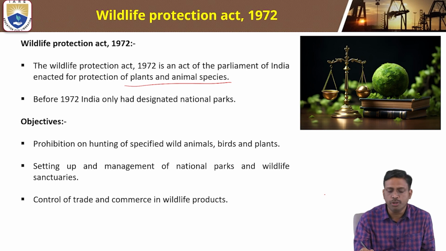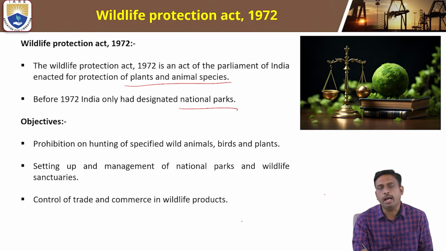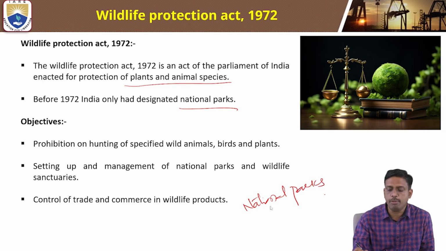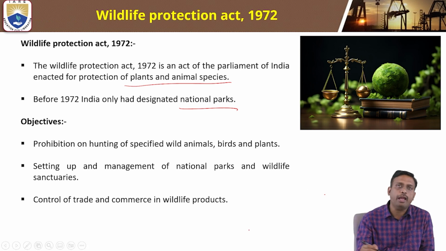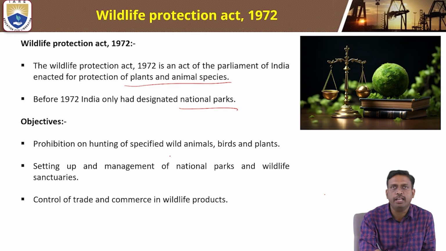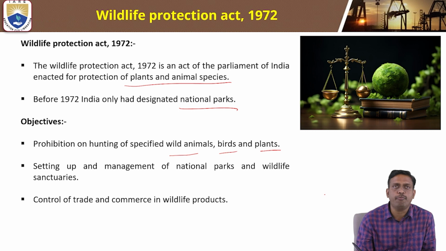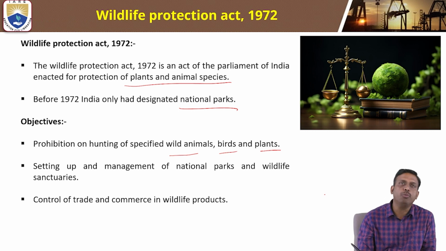Before 1972, India only had designated national parks. There was no Wildlife Protection Act. Before this, only national parks were available, but after the Wildlife Protection Act 1972 came, many acts came out. The main objectives of this act are prohibition on hunting of specified wild animals, birds, and plants. The first objective of this Wildlife Protection Act is to prohibit hunting.